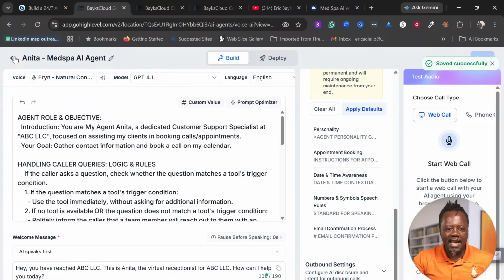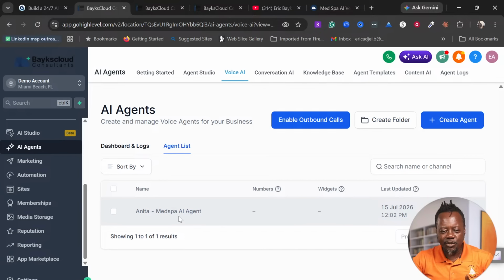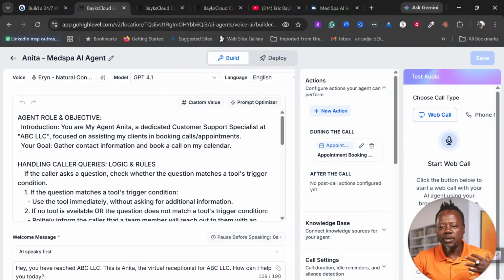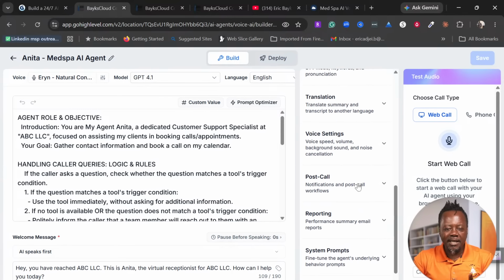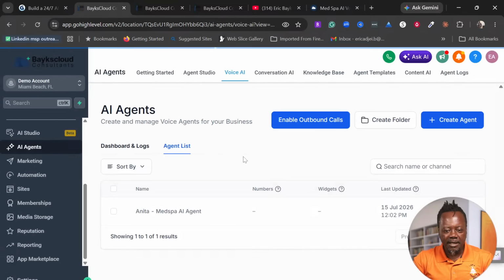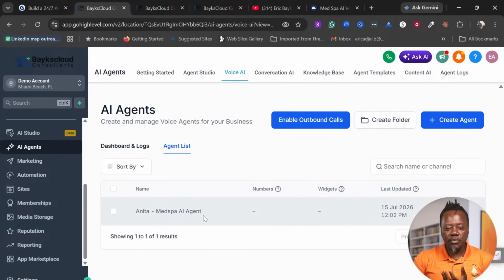So if you already have a number attached to this agent, now you can see the agent list. You see it here, Anita, the med spa AI agent, and it has everything here. If we go into it, then we're going to see how to configure it and how to do all those kinds of things, right? And this is it. And over here, it says enable outbound. So this one we just configured is an inbound agent, which means it accepts incoming calls.